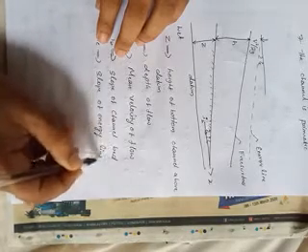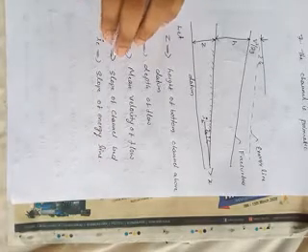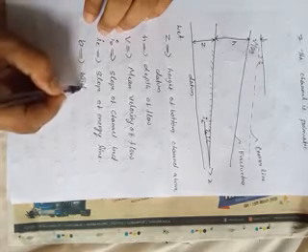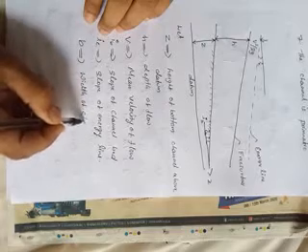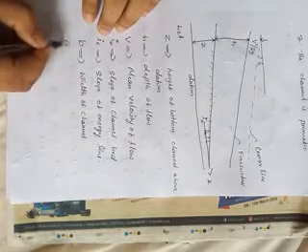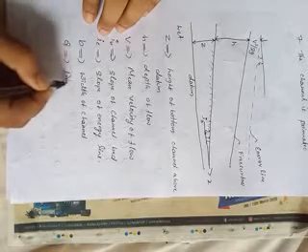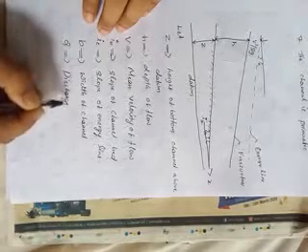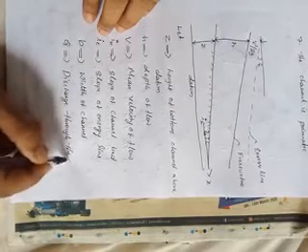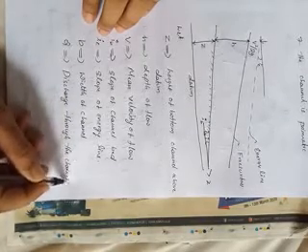You got my point? Okay, b is the width of the channel. And Q is the discharge through the channel. Okay, over.